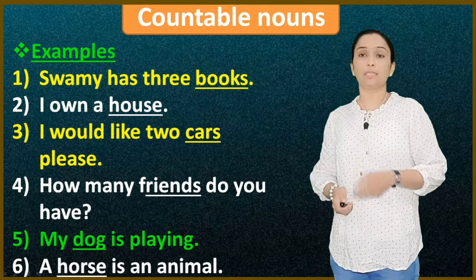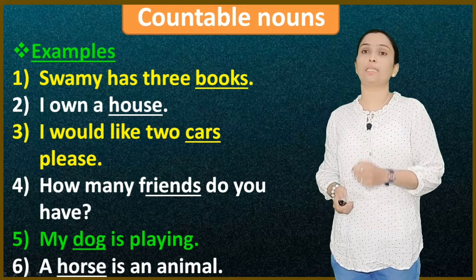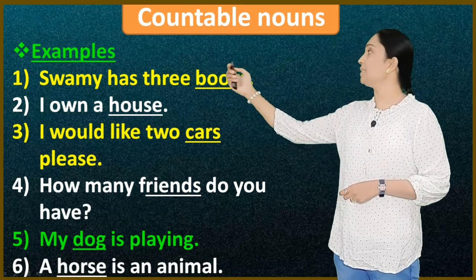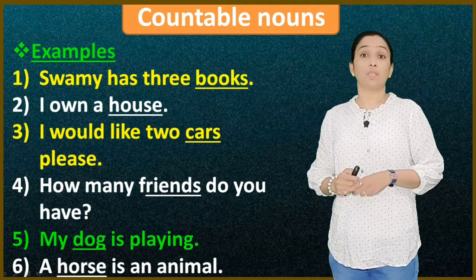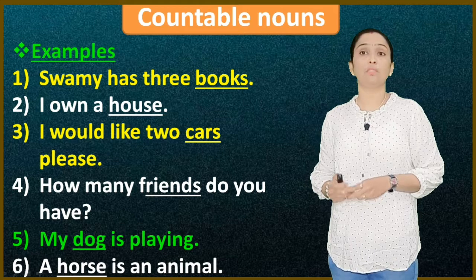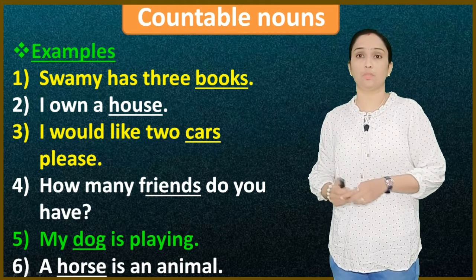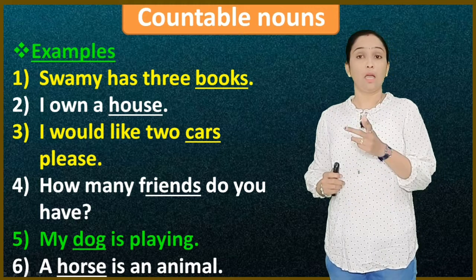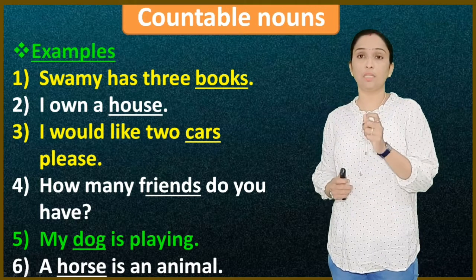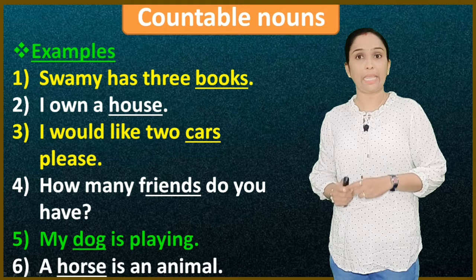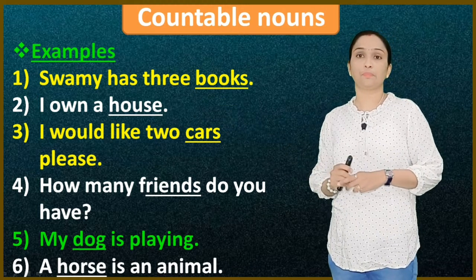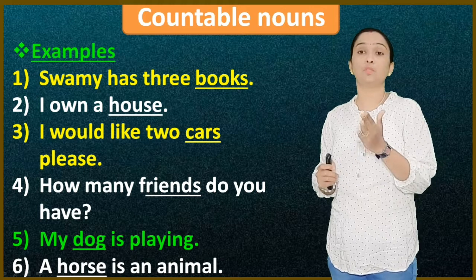Here, by seeing the sentence examples, we will get a clear idea how countable nouns are used. We can see, Swami has 3 books. Here, books is a countable noun and we are counting 3 books. I own a house. Here, house is a countable noun, and for a single house we have used the determiner a. Next, I would like 2 cars, please. Cars, we have put 2.